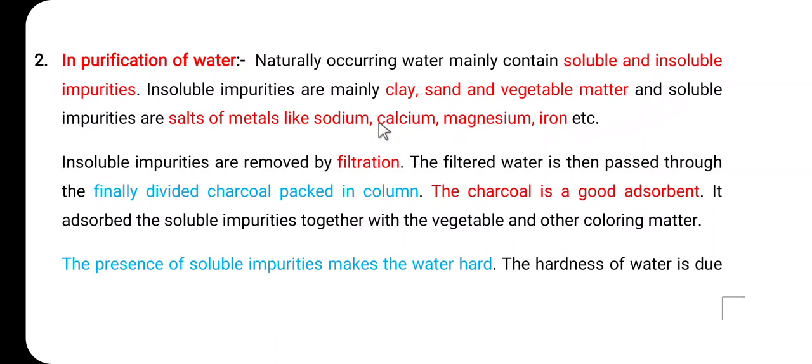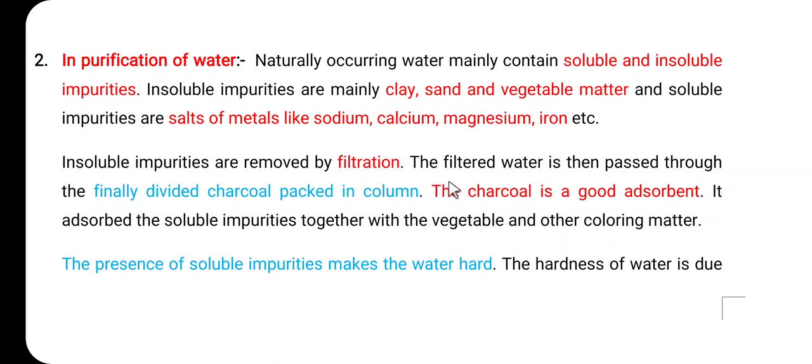So what do we have to do? We have to remove the insoluble impurity as well as the soluble impurity. Insoluble impurities are removed by filtration. So we have to filter the water. When we filter the water, insoluble impurities such as clay, sand, and vegetable matter are removed. Then the question is how to remove the soluble impurities from the water. For that purpose, the phenomenon of adsorption is used.